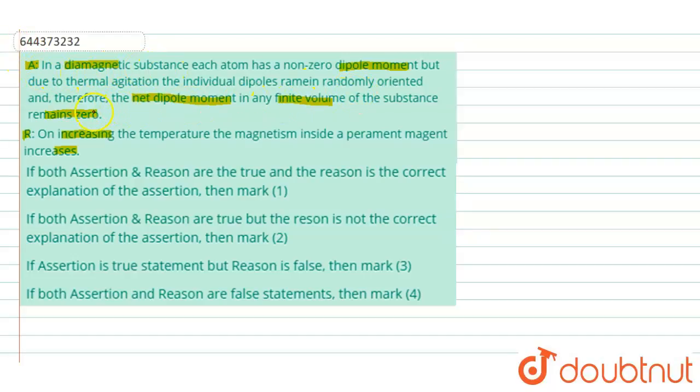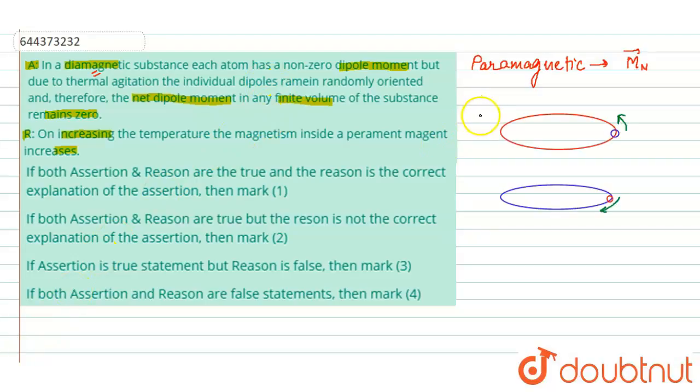So first of all, this assertion is false. Why? Because for a paramagnetic substance, not for a diamagnetic substance, for a paramagnetic substance, each atom has a net dipole moment m. Each individual atom has a net dipole moment m. Not for a diamagnetic substance. Let us now understand with the help of a diagram why for a diamagnetic substance individual atoms do not have a net dipole moment.